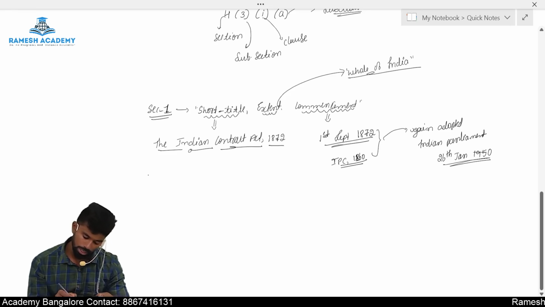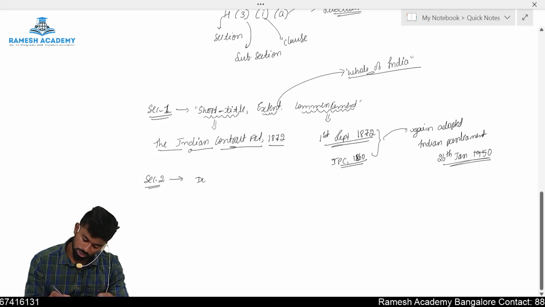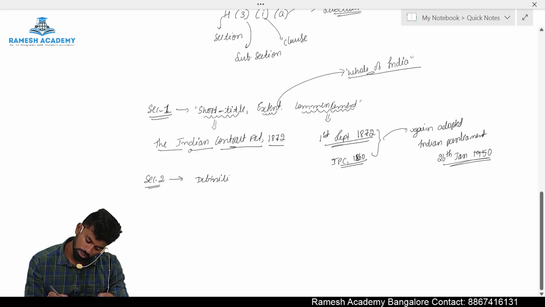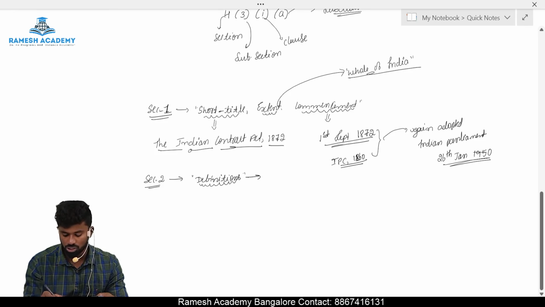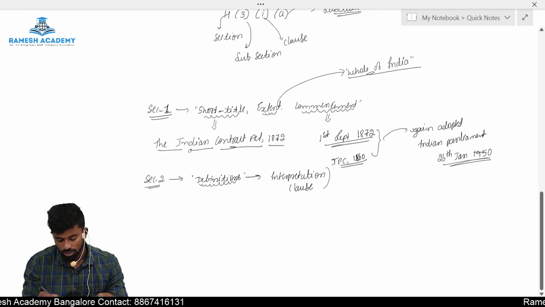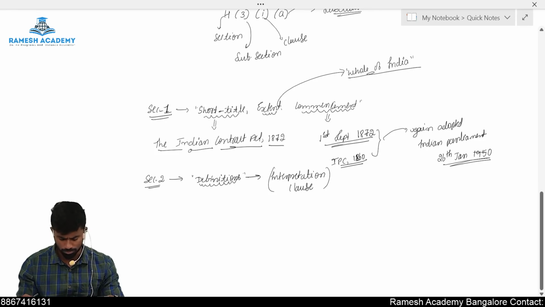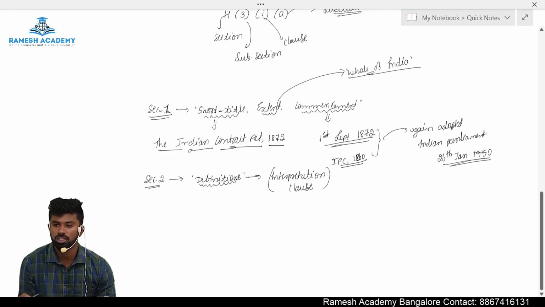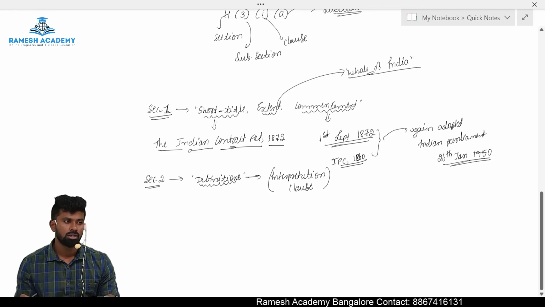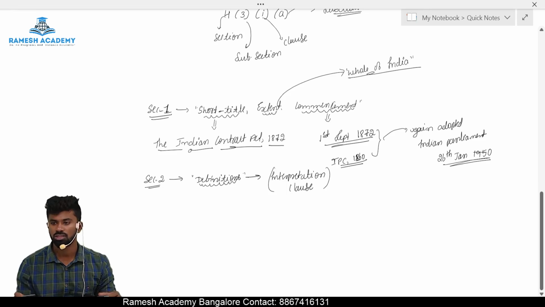Section number 2. In any law, section number 2 provides what? It provides the definitions. Section number 2 is also called the interpretation clause. What clause? Interpretation clause. Now what is interpretation clause, sir? Interpretation means the correct understanding of the meaning of the words. Whenever there is an ambiguity in the words used in the law, or you need to ascertain the meaning of the words used in the law, you can refer to what? Definitions given under section number 2.